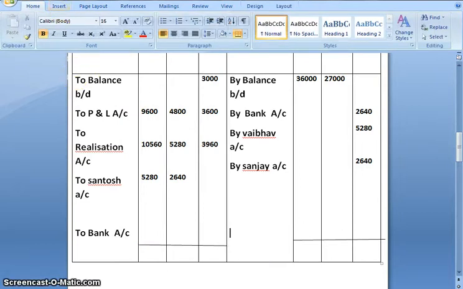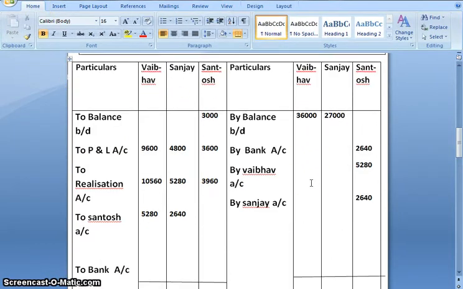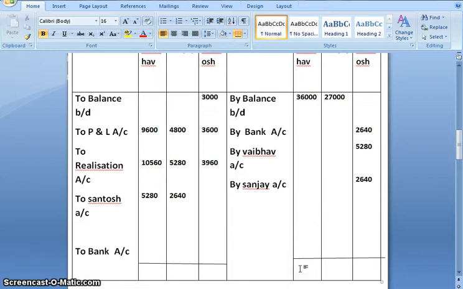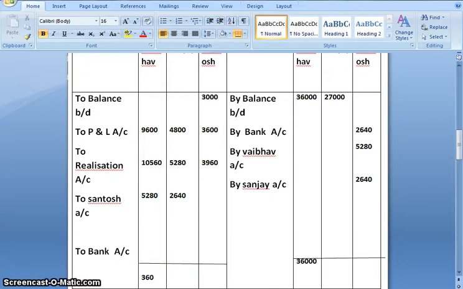Now we'll close the remaining partners' accounts. Credit side is more. 36,000. And when we subtract 9,600, 10,560 and 5,280, the balance that will be transferred to bank account is 10,560 for Vaibhav.